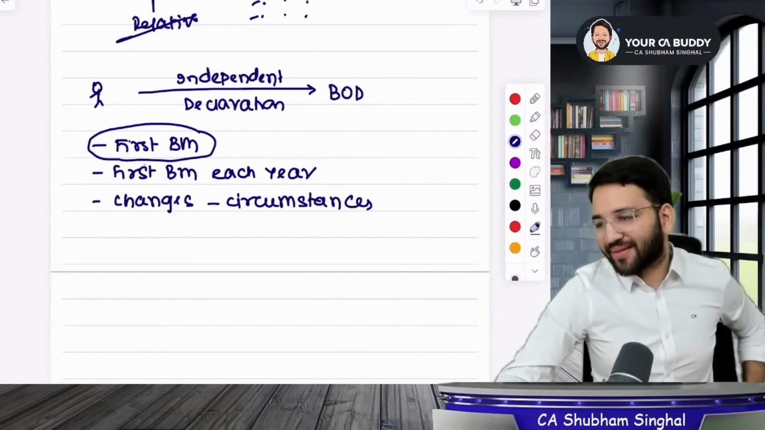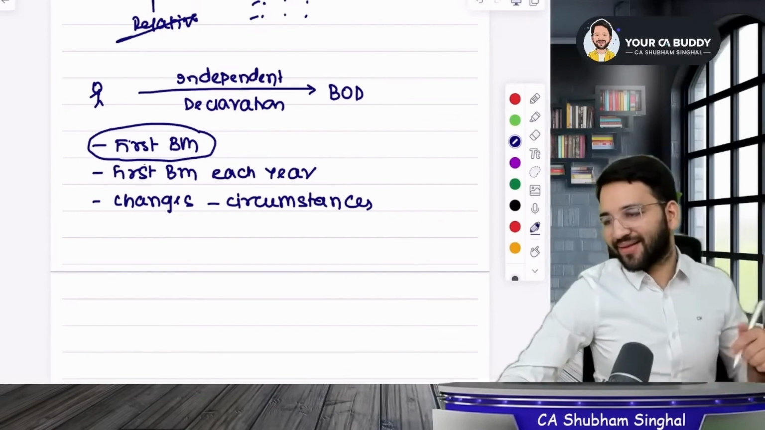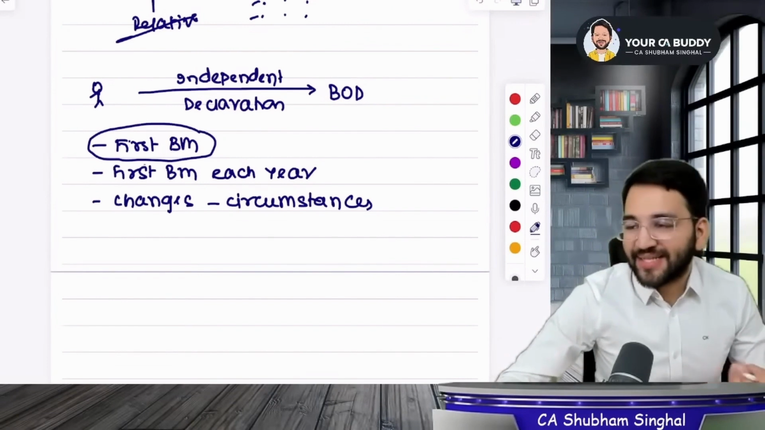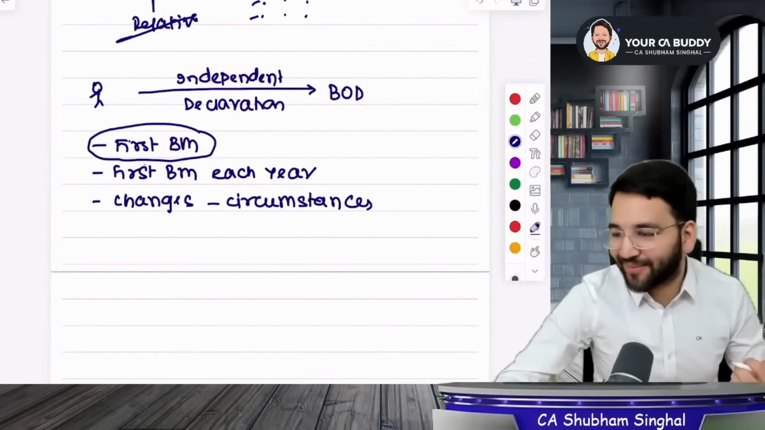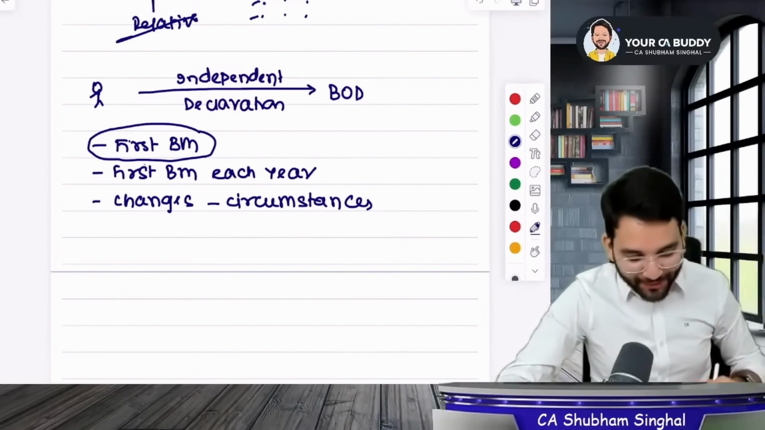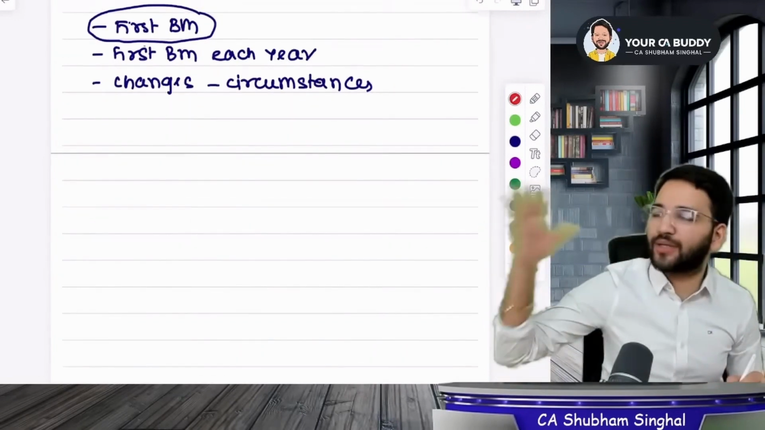Okay, good. So let's move ahead, students. So ID means independent director. Okay. Now what is the time period for ID? One student is asking about it. So now we will have to study that.